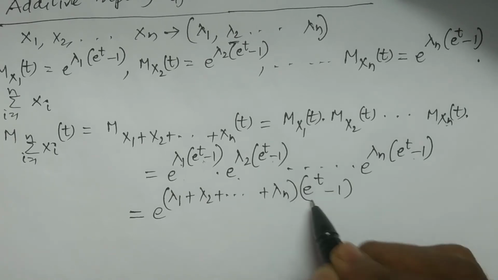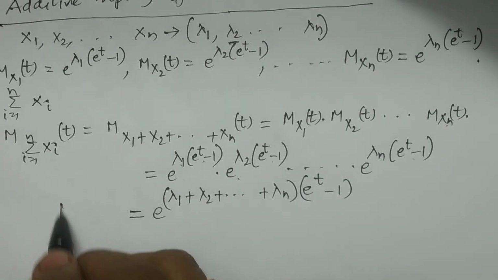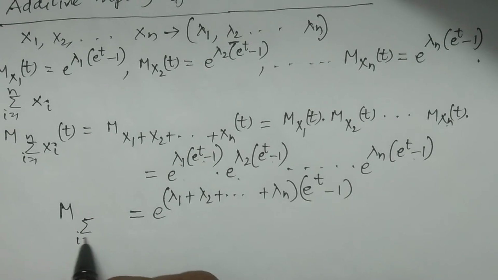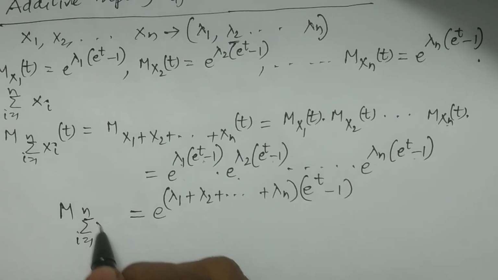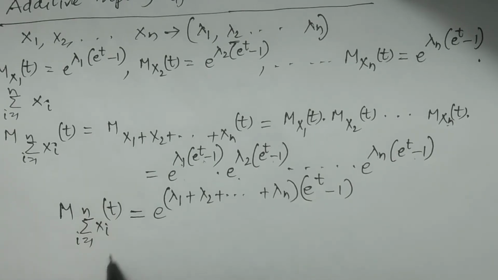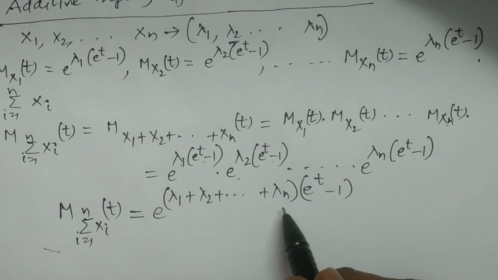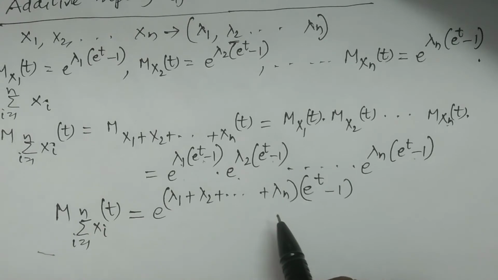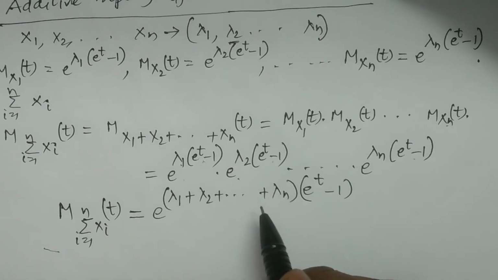This is the moment generating function of the sum of the n independent random variables x1 plus x2 plus and so on plus xn.